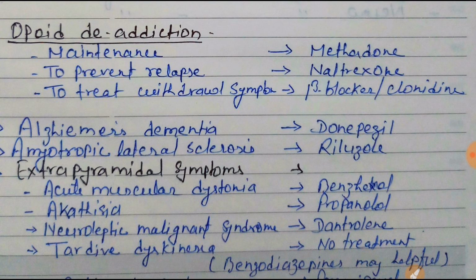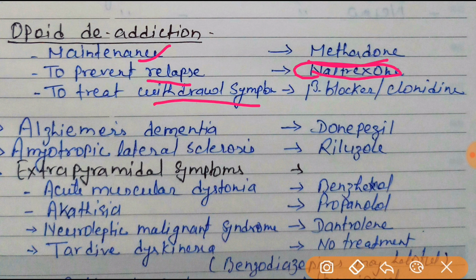Here the question is asked in different ways, so you have to remember such types of questions. In opioid de-addiction, for maintenance, methadone will be the drug of choice, while to prevent relapse, naltrexone will be the drug of choice. To treat withdrawal symptoms, beta blocker or clonidine will be the drug of choice.